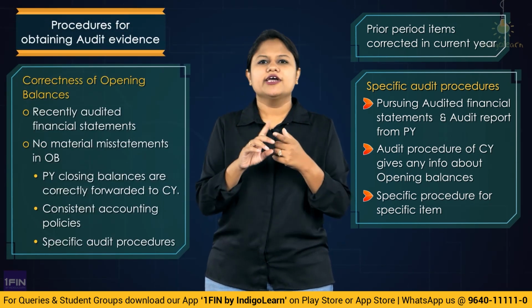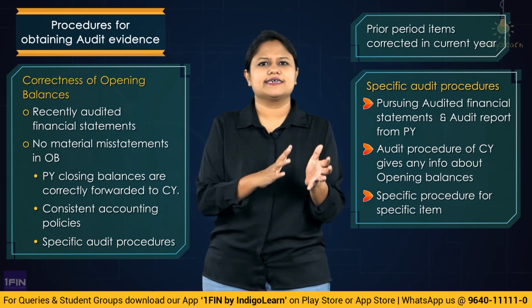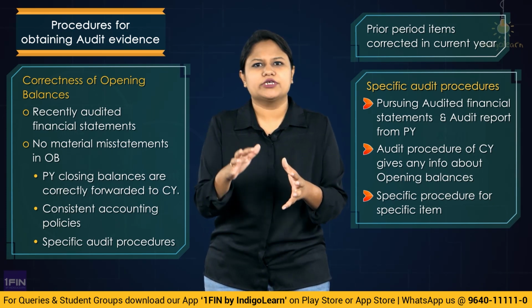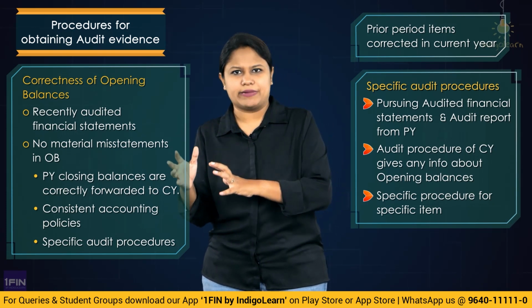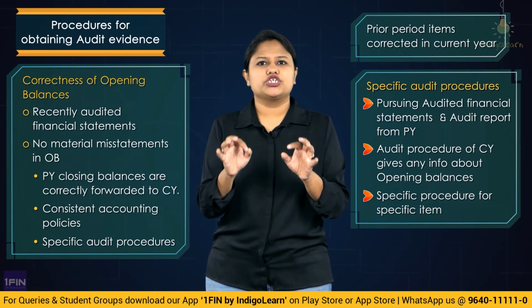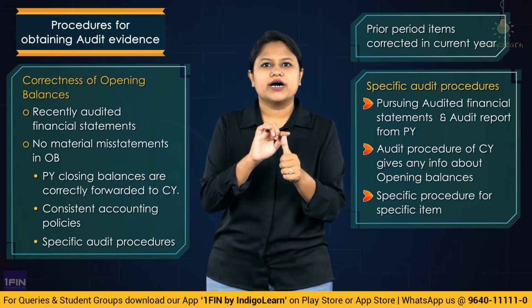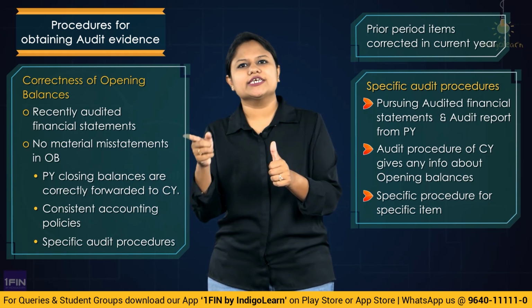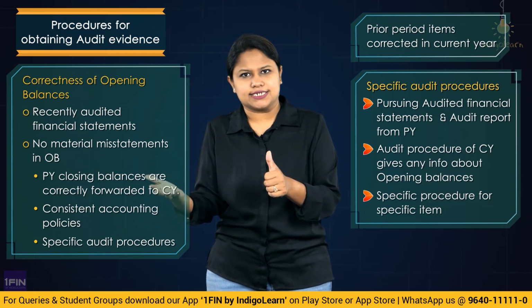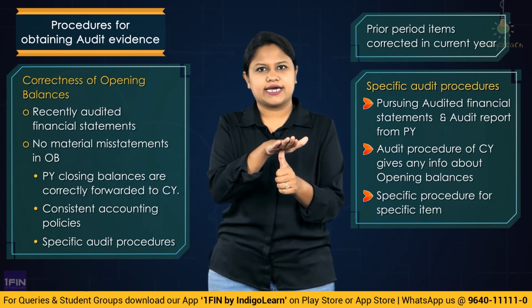So what we understand here is the audit procedures. Usually, the first thing we do is take the recent financial statements, usually of the prior period, the last year, and if there is a corresponding audit report, we check whether there is any relevant information that gives evidence regarding the opening balance. Then we also have to ensure that the opening balances do not contain material misstatements. For that, three things have been told to us. First, you check that the closing balance of the previous year has been properly brought forward in the current year. Closing stock of the last year should be the opening stock of the current year. Copy and paste has to happen correctly, correct?